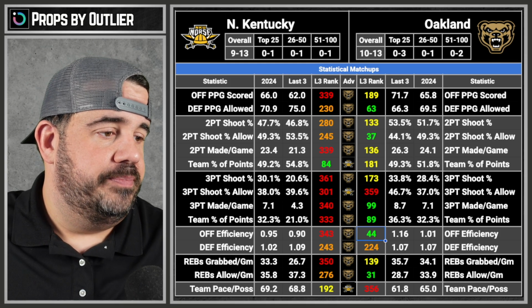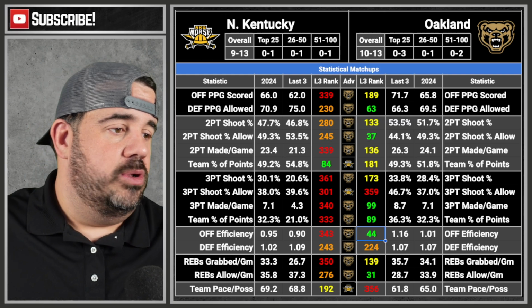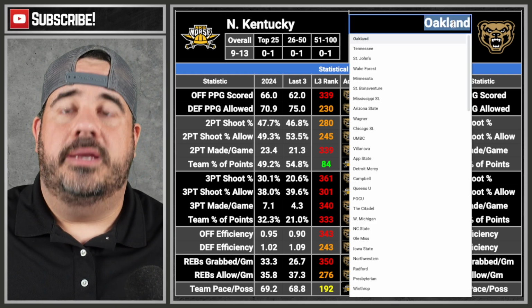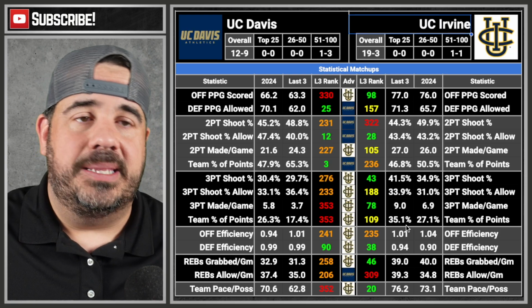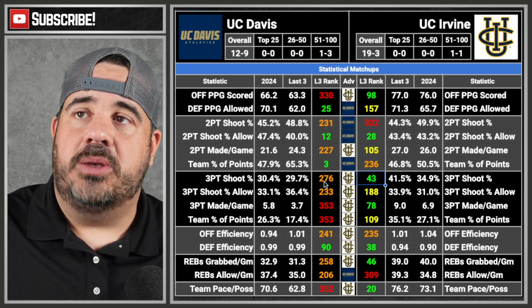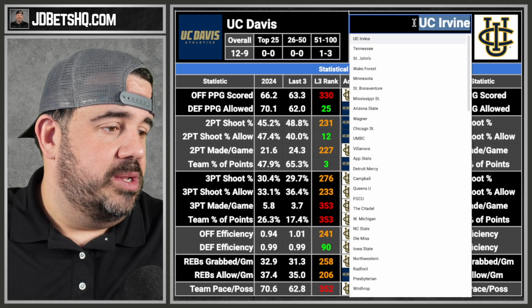Let's rock with it. Man, this play is giving me more plays, I think. It's making me see plays I wouldn't normally see. All right, here we go. Irvine's up next against UC Davis. I hate taking these UC teams. They're always weird. Defense, offense. I don't have to. Yay, nice. Good, I didn't want to anyways.